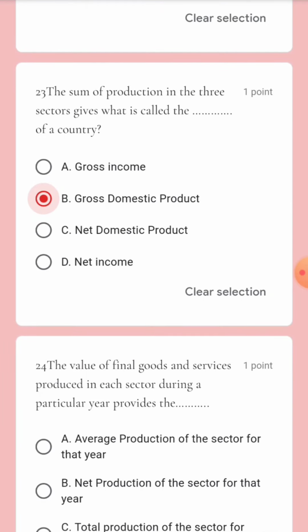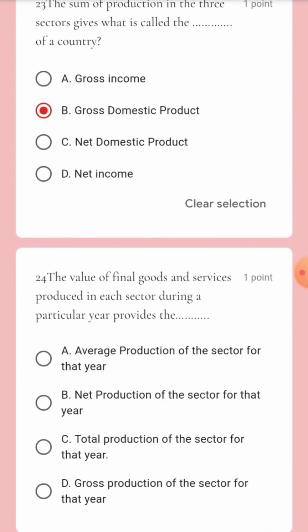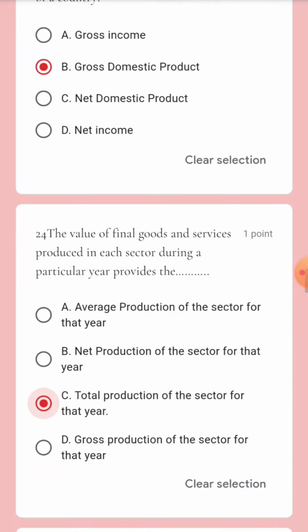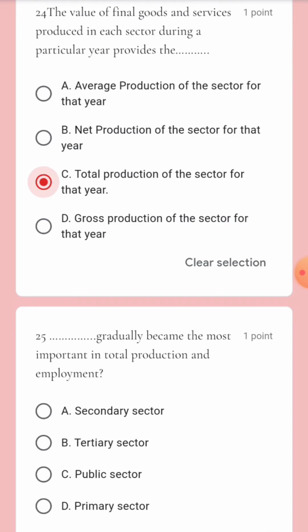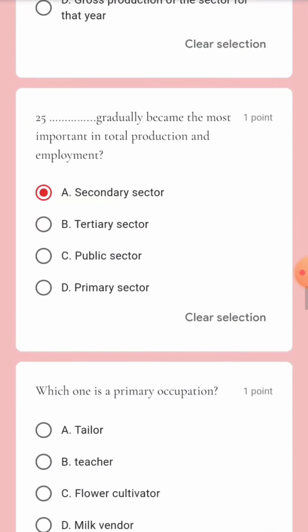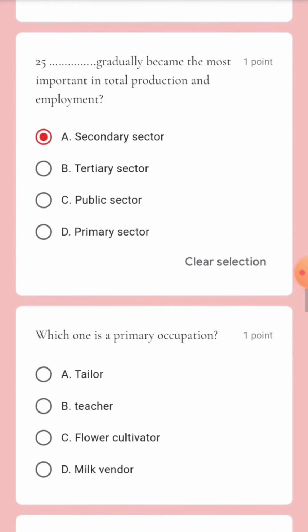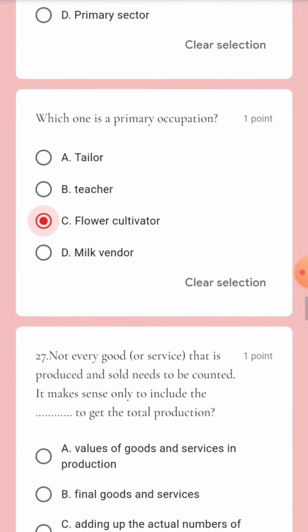Next question, the value of final goods and services produced in each sector during a particular year provides the total production of the sector for that year. Option number C. GDP. Gradually the sector most important in total production and employment became the secondary sector. Next question, which one is a primary occupation? Flower cultivation is a primary occupation.